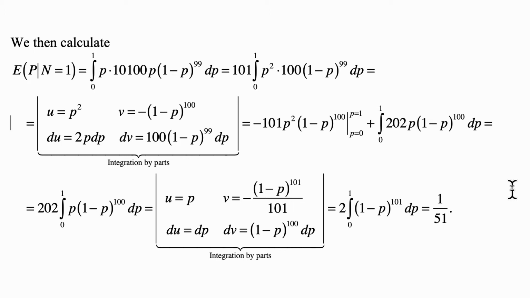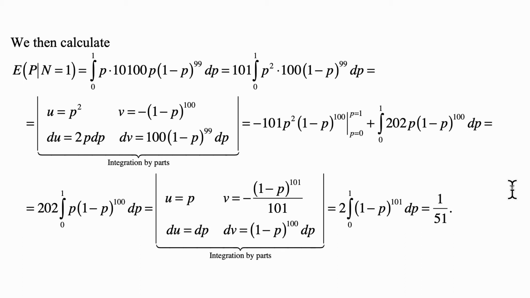And this becomes, after evaluation of all these things, 2 times the integral from 0 to 1 of 1 minus p to the 101, because 202 divided by 101 is 2. That's where the 2 comes from. While the product uv evaluated from 0 to 1 will be 0, so that's why we ignore it.